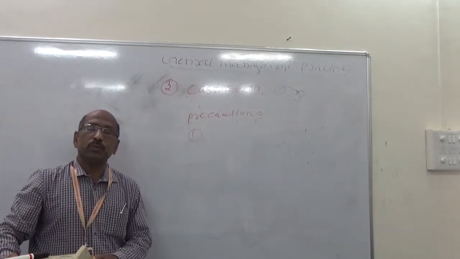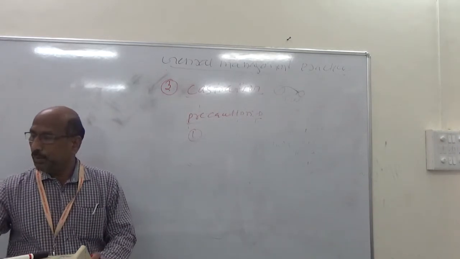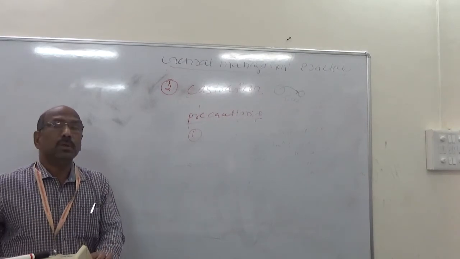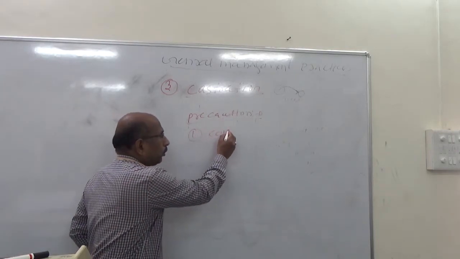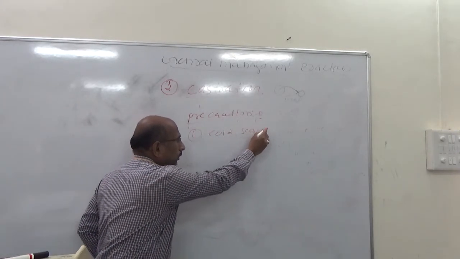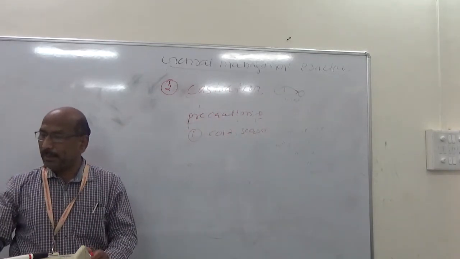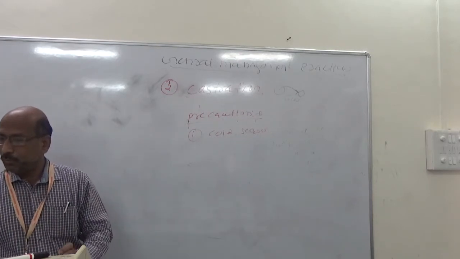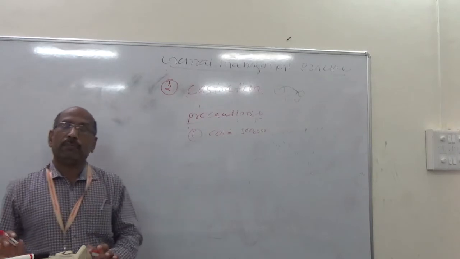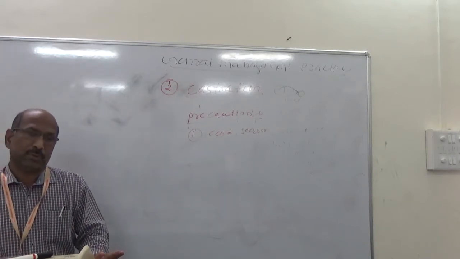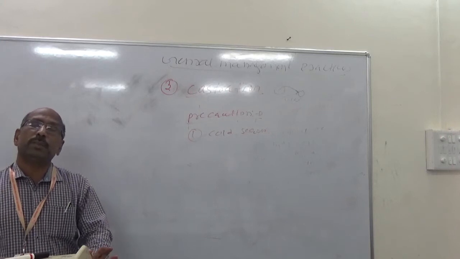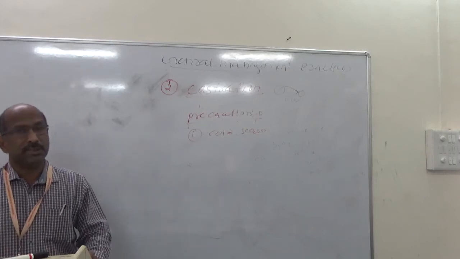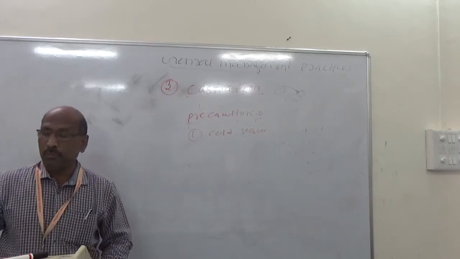Castration should be performed during the cold season, and the rainy season should be strictly avoided for fear of fly problems. This is the first precaution.